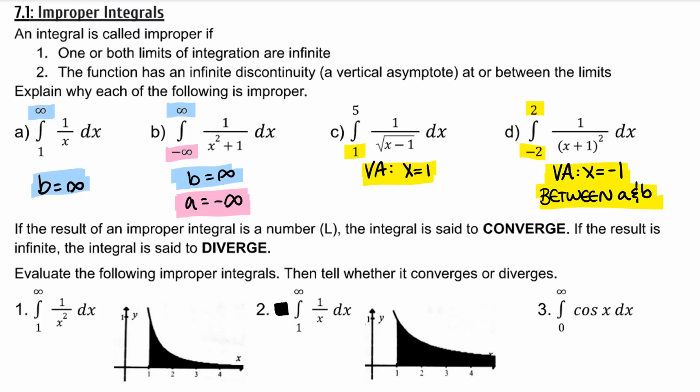If the result of an improper integral is a number, L, the integral is said to converge. If the result is infinite, the integral is said to diverge. Evaluate the following improper integrals, then tell whether each converges or diverges.